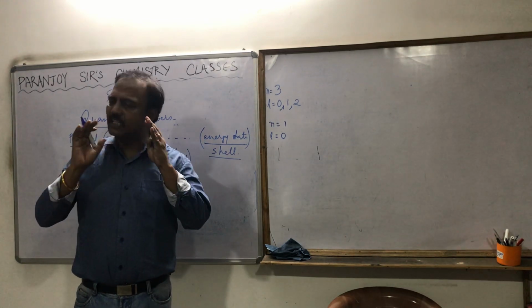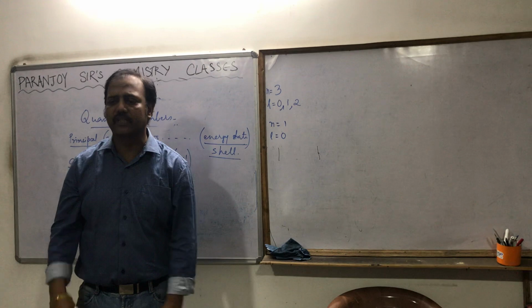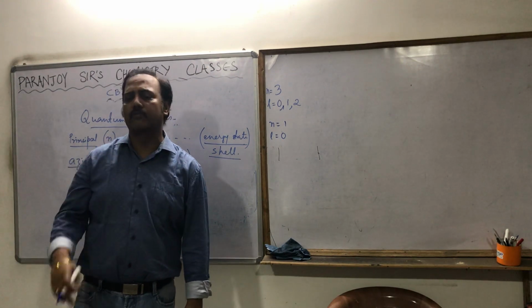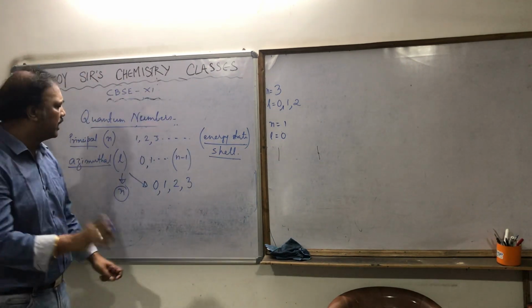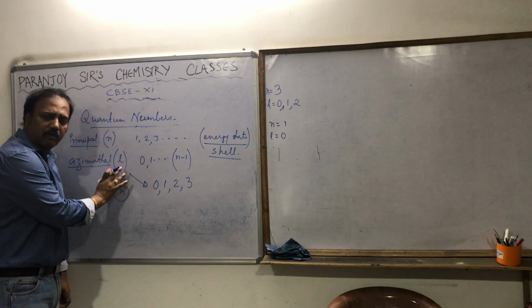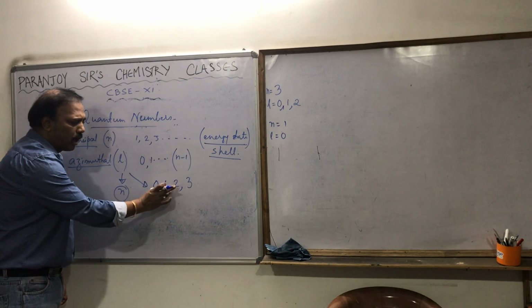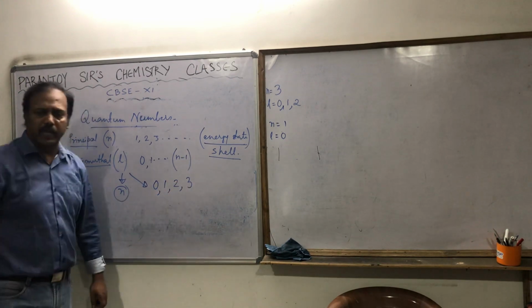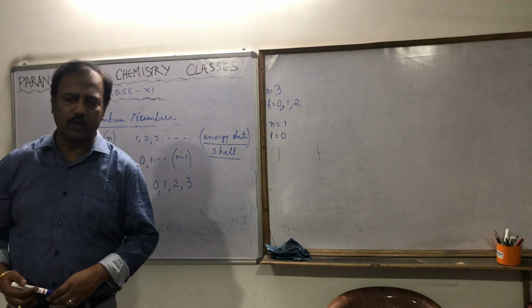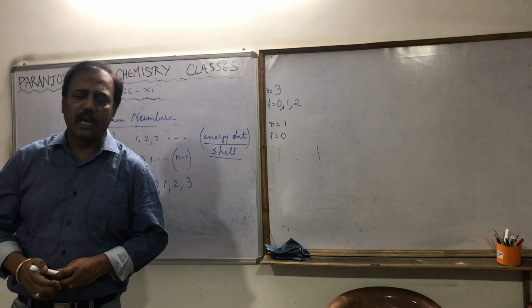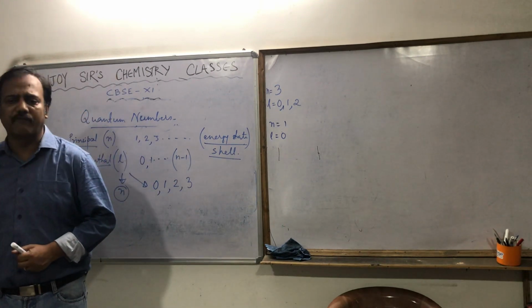Now what is the shape of the space? That is determined by the value of l. l can have 4 values, 0, 1, 2 and 3, and it tells us about different shapes.